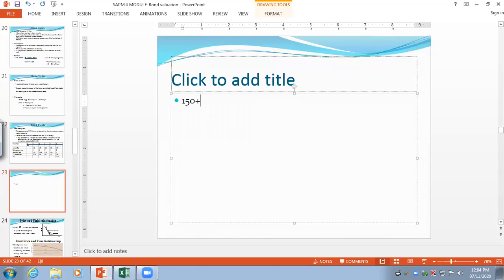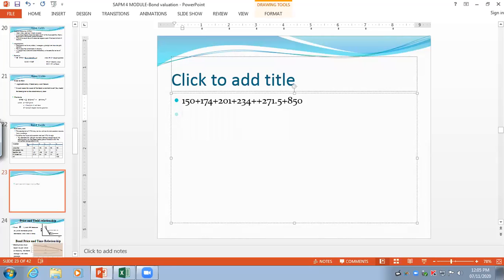150 plus 174 plus 201. Okay, 201 plus 234. Sorry, 234 plus 271.5 plus initial investment 850. Right? Initial investment is 850. Getting it? Yes, sir. What do you get?